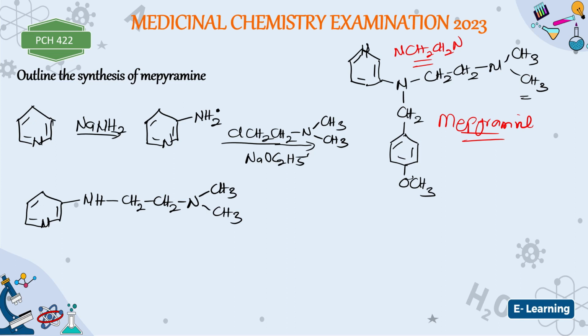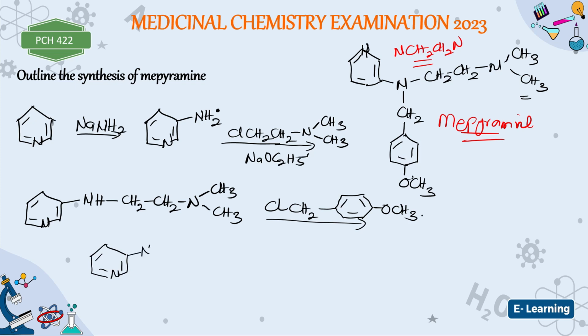But that is not all. We need to add this group here. The same way we added this group is the same way we are going to add this group. But this group now is the chloride of it that we are going to write here. So we have the chloride, then you write the entire thing here, which is CH2, and then here you have the benzene ring, and then here is OCH3. This hydrogen will react with this chlorine here, so it will form hydrogen chloride. So the final structure will be the structure of mepyramine.